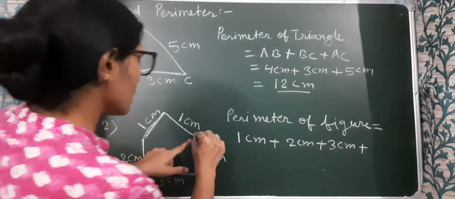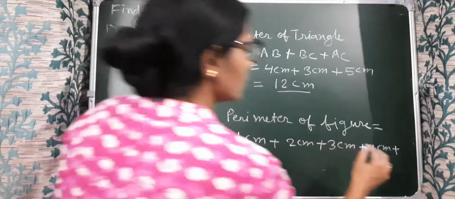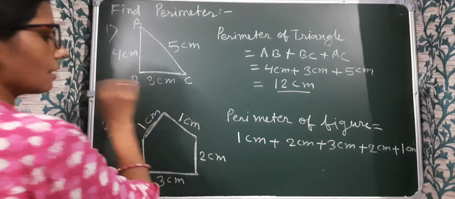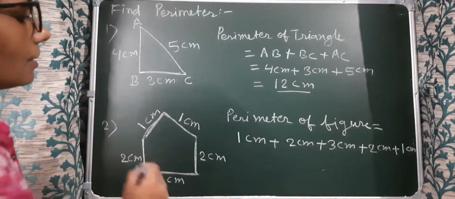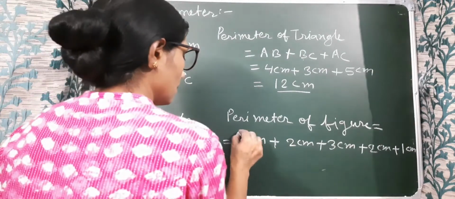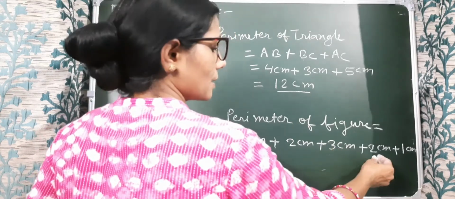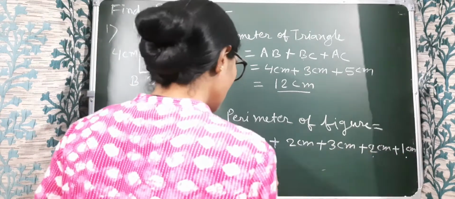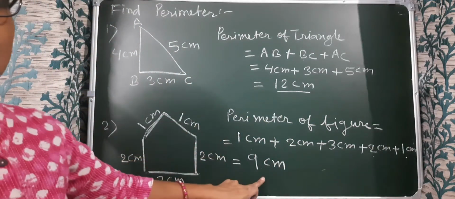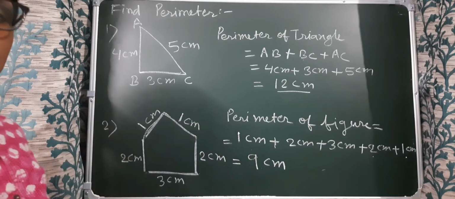Next we have 2 centimeter. And next 1 centimeter. Now here we reach the beginning point where we started. So now we have to add all the measurements. 1 plus 2 is 3, plus 3 is 6, plus 2 is 8, plus 1 is 9. 9 centimeter. So the perimeter of this figure is 9 centimeter. In this manner we can find the perimeter of any figure. Okay.